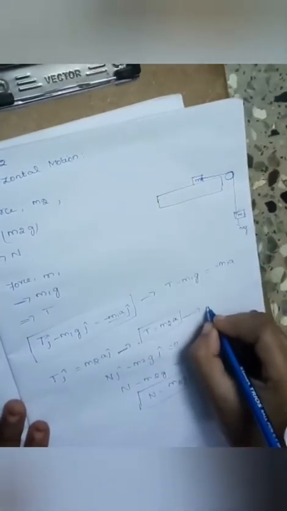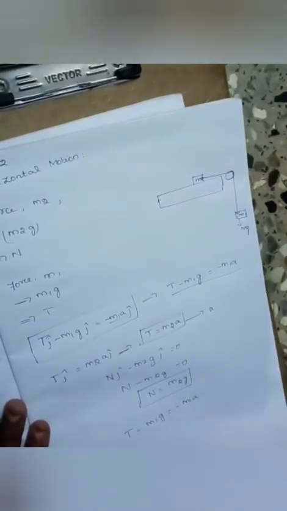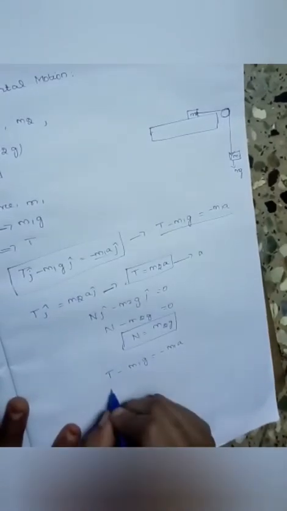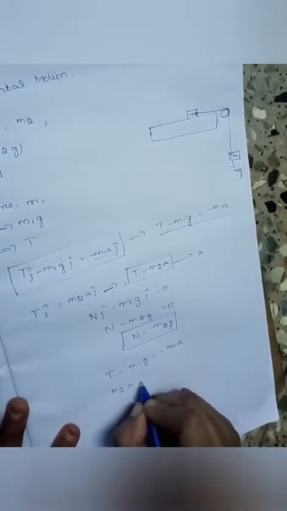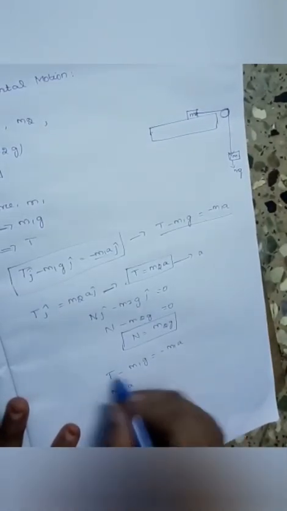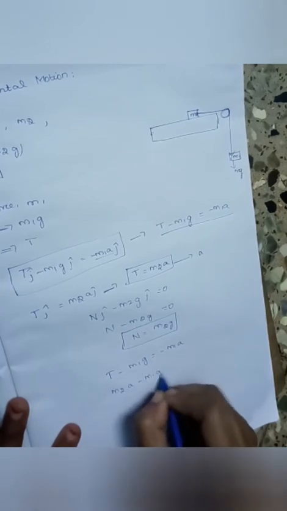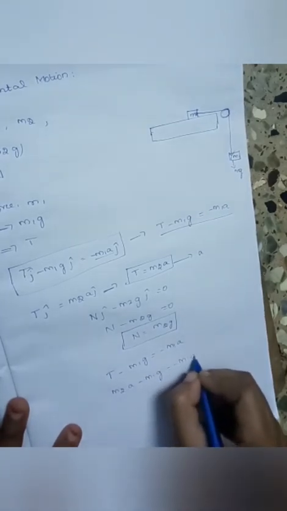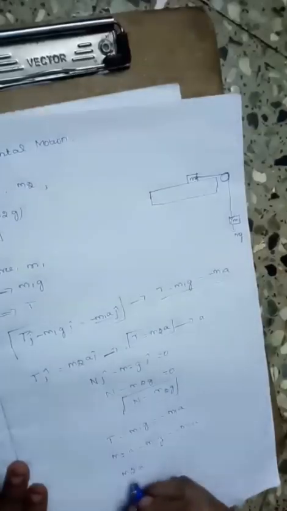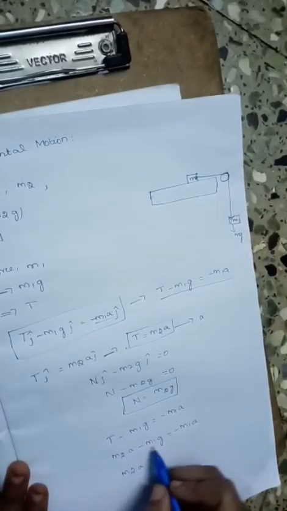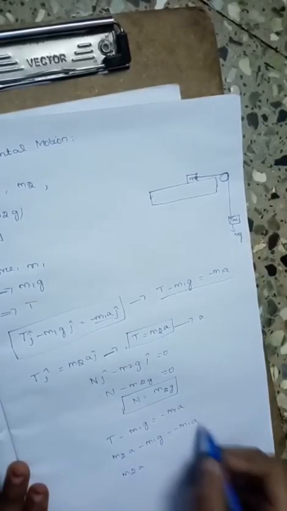We can substitute this equation A in the above equation T minus m1g is equal to minus m1a. Here T is equal to m2a, so substituting T, m2a minus m1g is equal to minus m1a.